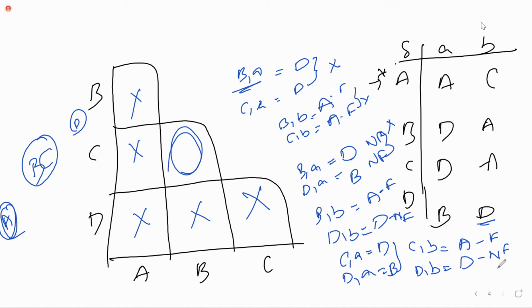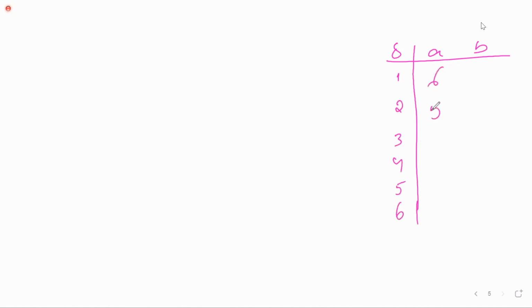Shall I tell one more example? Let's see one more example. Yes, ma'am. Okay. I'm taking the transition table here. Nalini, are you following? Yes, ma'am. Okay. Now 1, 2, 3, 4, 5, 6.